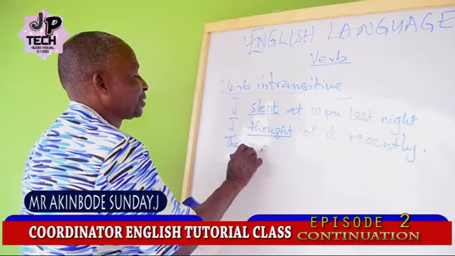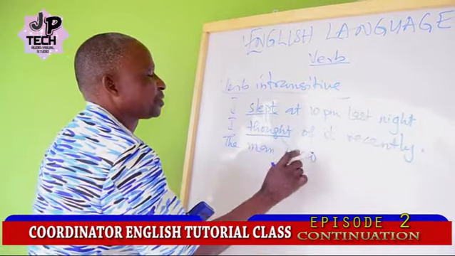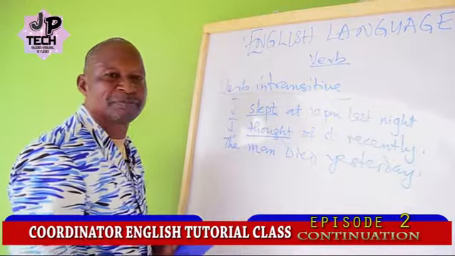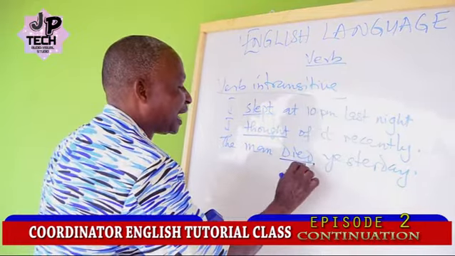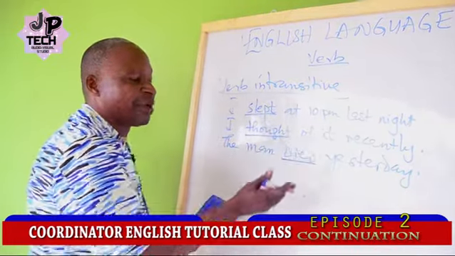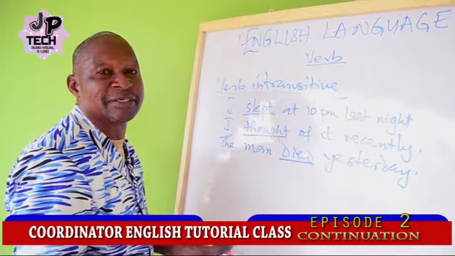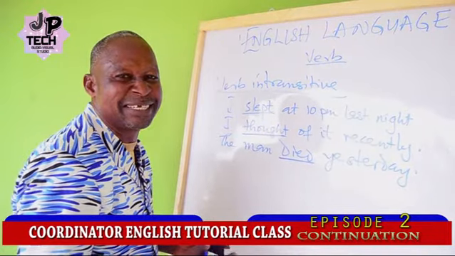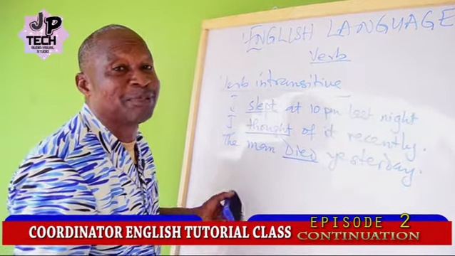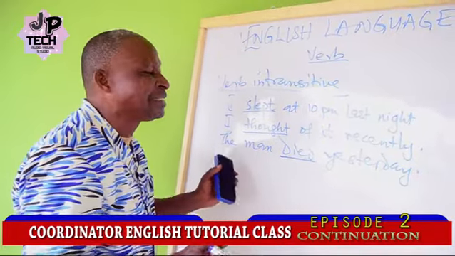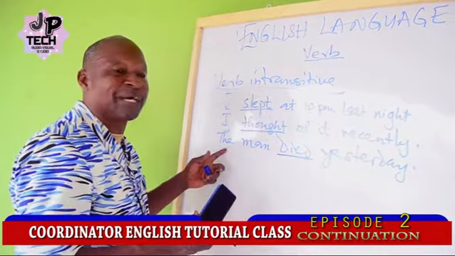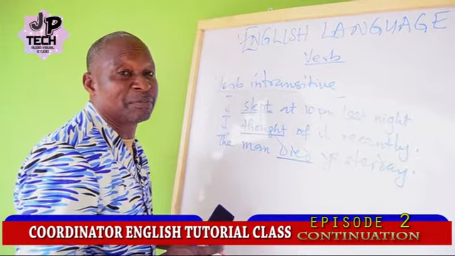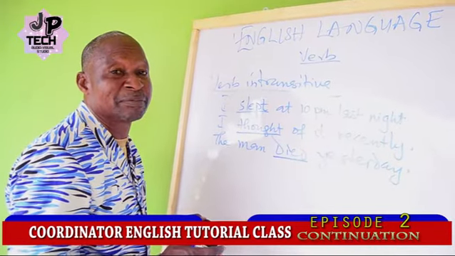The man died yesterday. The verb die, in the past tense here we have died. The verb died is a verb intransitive. We cannot say the man died a death yesterday, for you to say that you want to give it an object at all costs. No. The man died yesterday. The man is the subject. Our verb is died. Yesterday is an adverb of time.